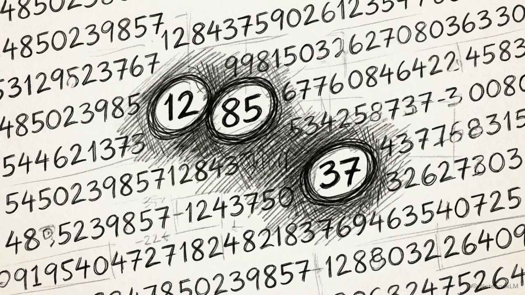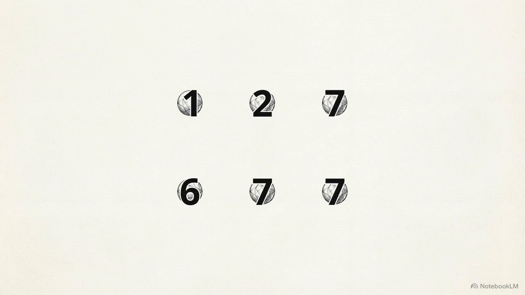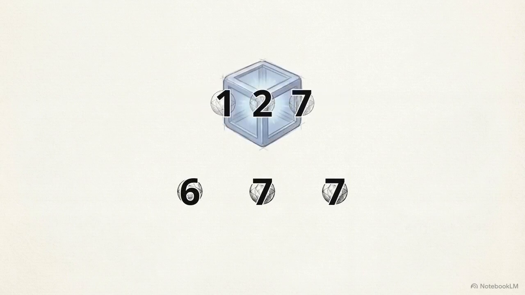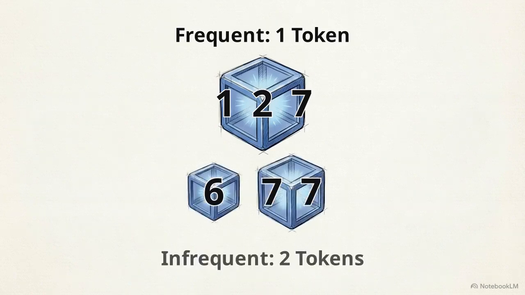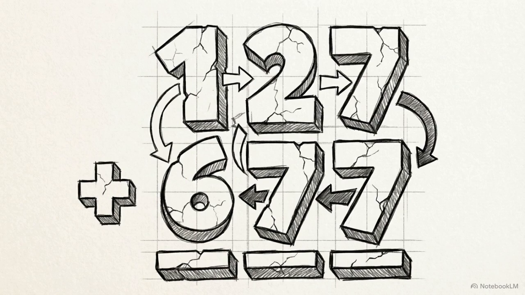BPE merges numerical digits based purely on how frequently they co-occurred in the training text. This results in highly inconsistent chunking. A highly frequent 3-digit number remains a single cohesive token, while a slightly less common 3-digit number is arbitrarily fractured into 2 or 3 separate pieces. Unpredictable numerical fragmentation misaligns mathematical place values within the attention window. This cripples the network's ability to generalize standard rules for carrying and multi-digit addition.